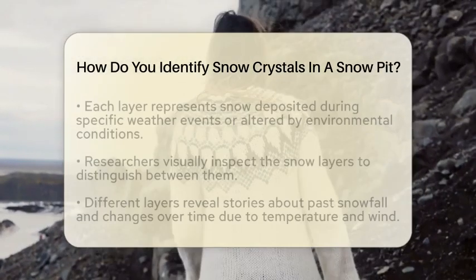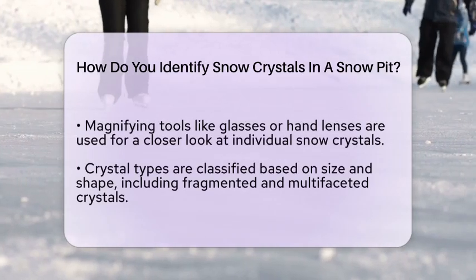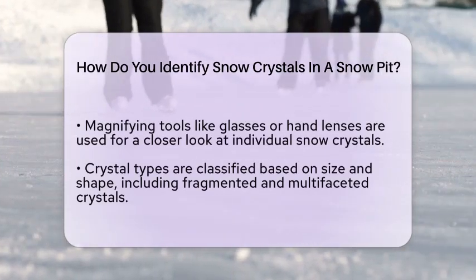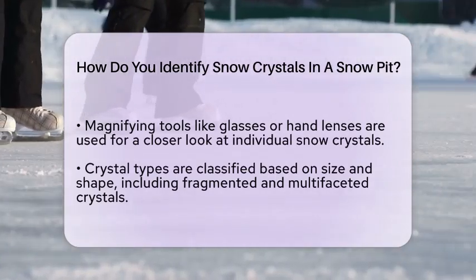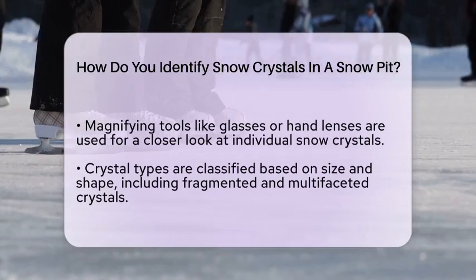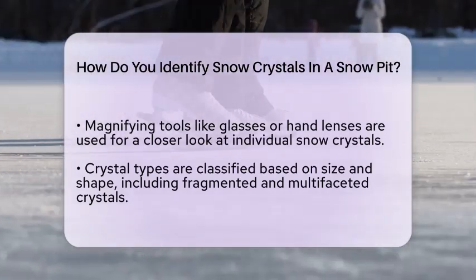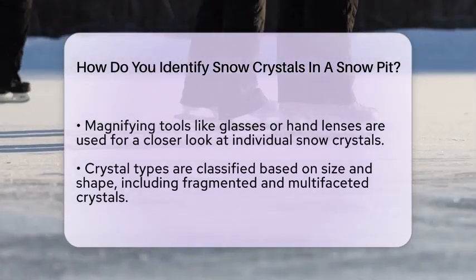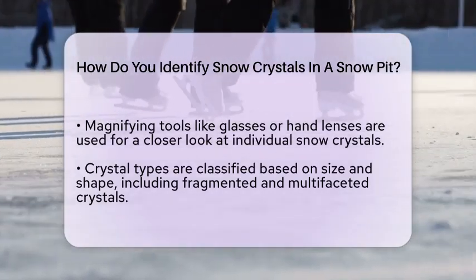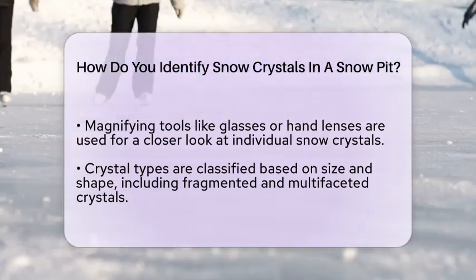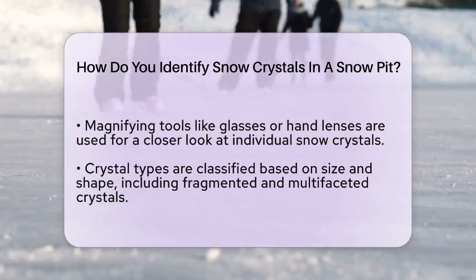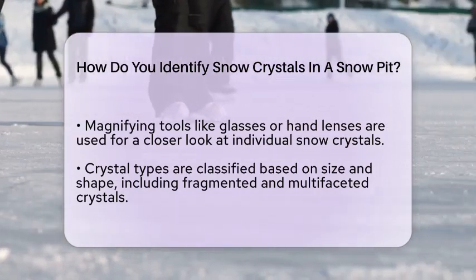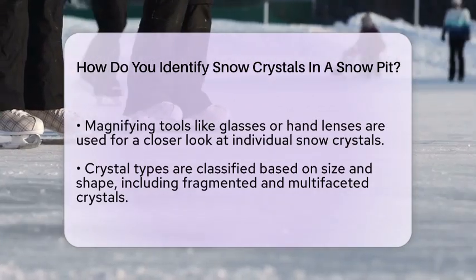To measure the physical properties of the snow, researchers use instruments like the snow micropen. This tool is a penetrometer equipped with a force sensor that penetrates the snow at a constant speed. It records changes in resistance as it goes deeper, helping to identify layer boundaries and the presence of ice lenses or compacted snow. This information supports crystal identification by revealing structural differences in the snowpack.